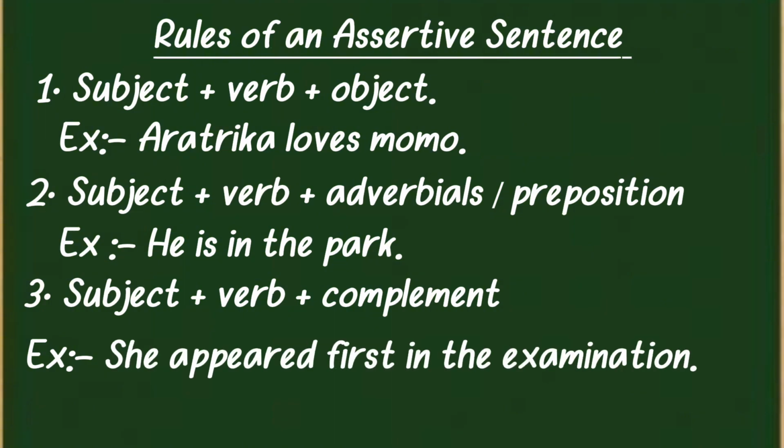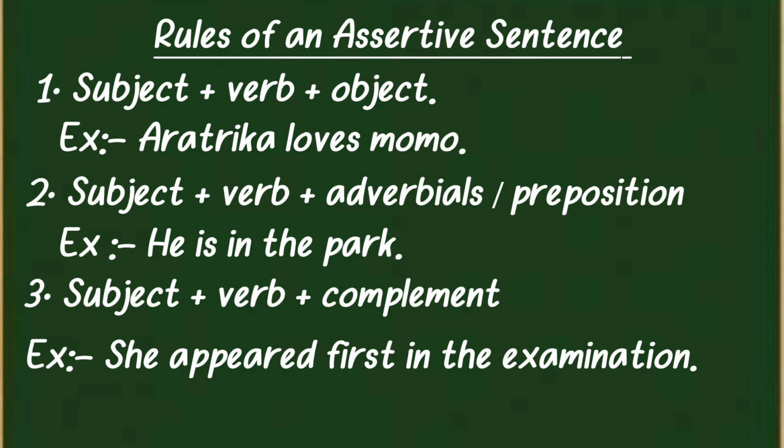Actually, in this example, appeared is a verb of incomplete predication. We can't complete the sentence if I only write she appeared. So, if I give the other part of the sentence, first in the examination, we get a very clear meaning. So, first in the examination is a phrase and it is not an object. Sentences do not necessarily have objects. They also have adverbials, prepositions, and complements in place of object.